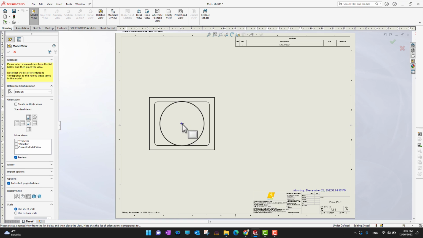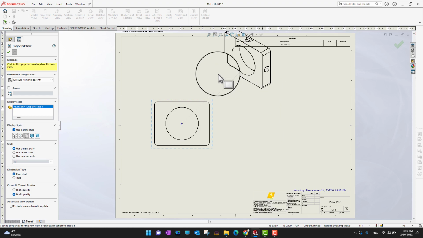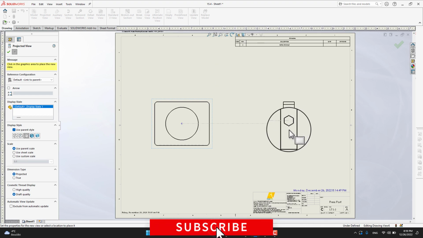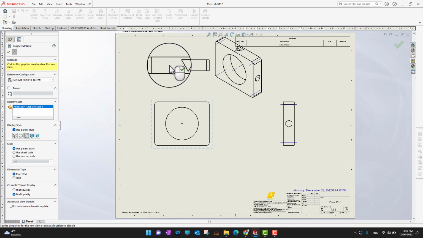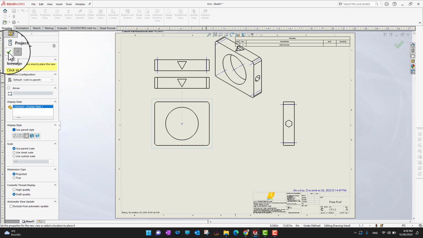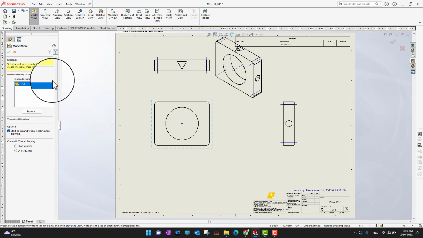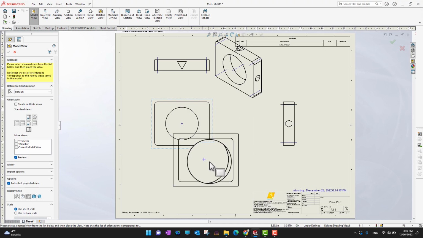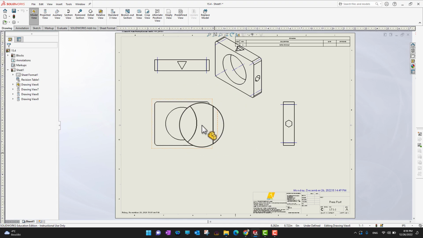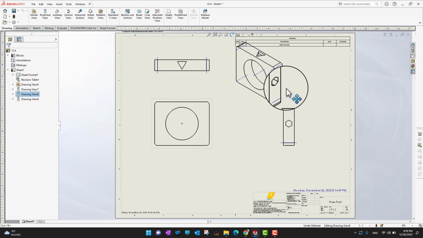So I'm just gonna draw my top view here, and after that, if I move to the right and isometric and bottom, I can draw my views like that, in the same way as we learned in the previous step. Or there is another option. If you don't want to use that, let me click the green check mark first, and then in the model view, as you can see, we have this part. I'm gonna go back into the next, and then you can click on this side and bring whatever view you want to bring. Or the easiest way is you can just put the top view, then draw your projections on right, left, and isometric, and then you can move your isometric wherever you want.